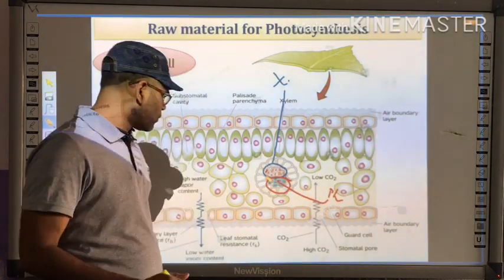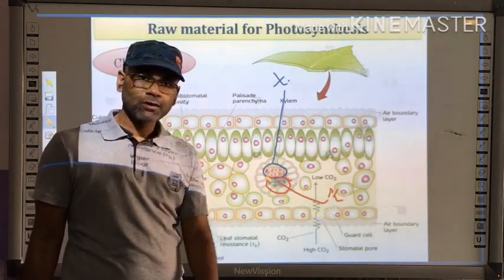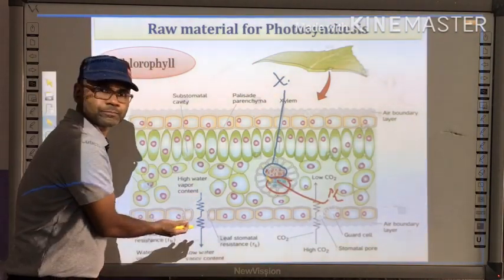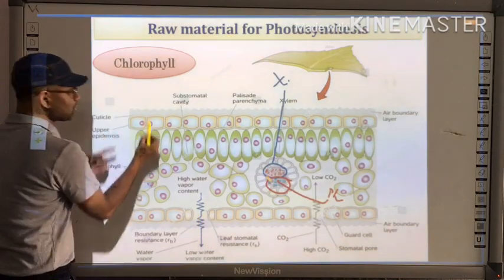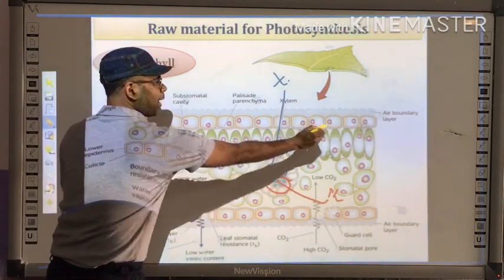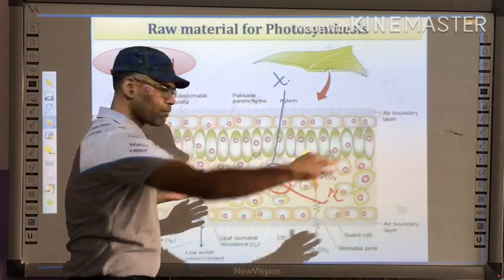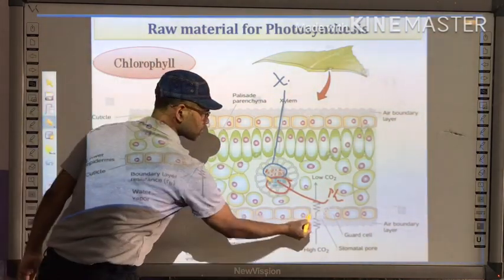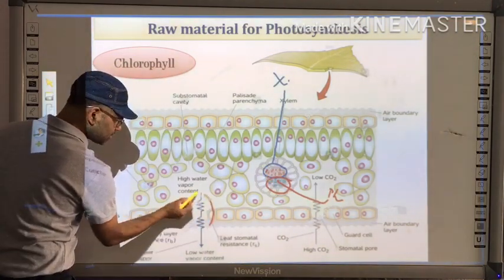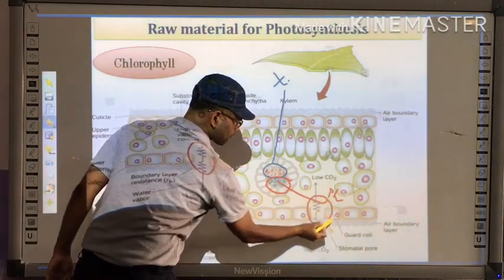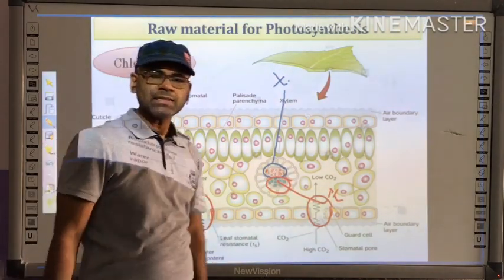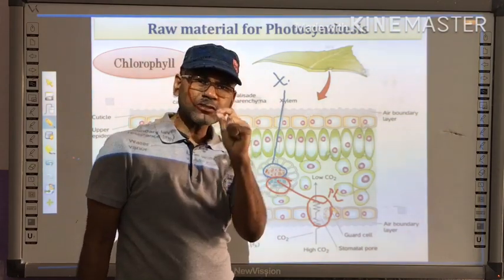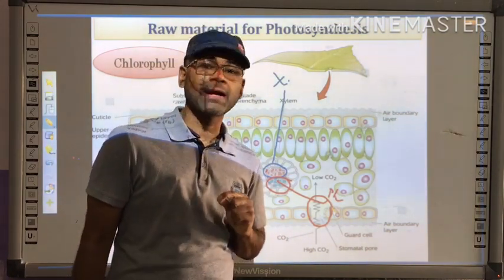Right. Well, one more important structure I would like to discuss here is the small openings. The lower epidermis has small openings. As you can see, this is the upper epidermis. Upper epidermis is continuous. But the lower epidermis has some gaps. And these gaps are termed stomata. These gaps are the openings in the epidermal tissues, right? And these small openings are called stomata.